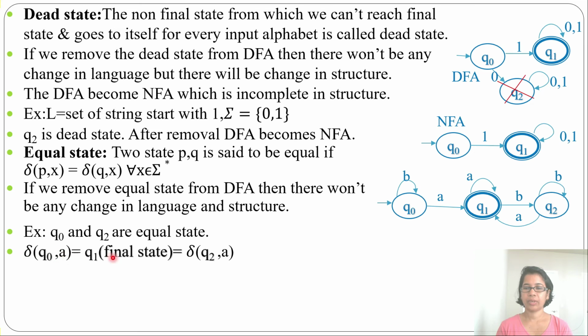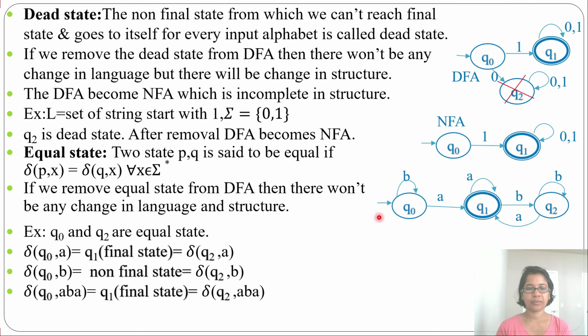Delta of (Q0, A) equals Q1, that is a final state. Then delta of (Q2, A) is also Q1, which is a final state. Delta of (Q0, B) is Q0, which is a non-final state. Then delta of (Q2, B) is Q2, which is a non-final state. Then delta of (Q0, ABA): from Q0 by A it will go to Q1, from Q1 by B it will go to Q2, then from Q2 by A it will go to Q1.